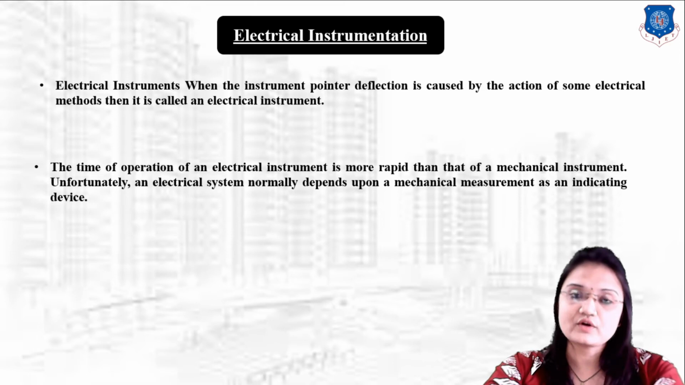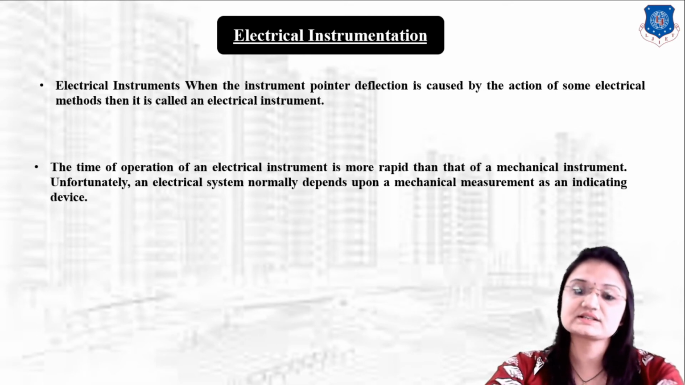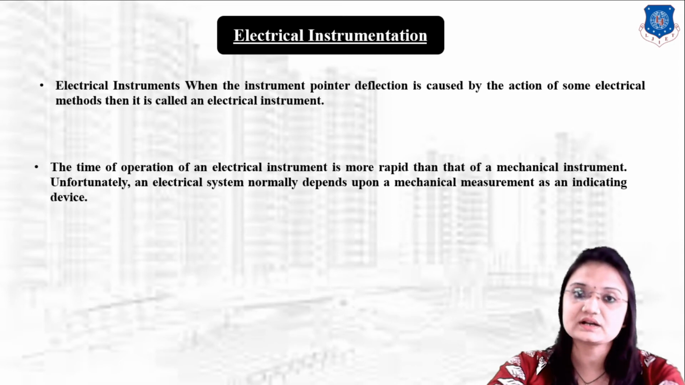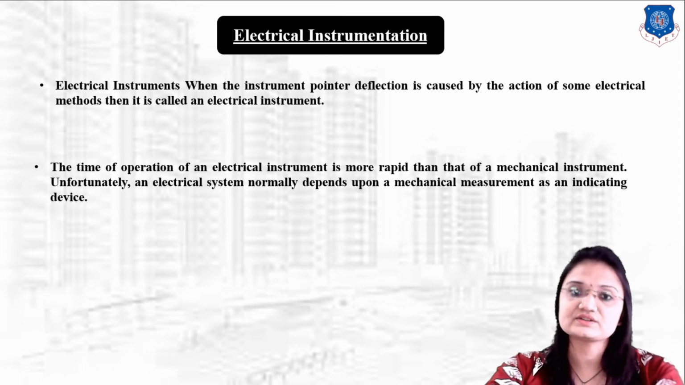The time of operation of the electrical instrument in electrical instrumentation is more rapid than the mechanical instruments in mechanical instrumentation. An electrical signal normally depends upon the mechanical measurement as an indicating device. So generally electrical signal depends on the mechanical measurement for indicating the output.